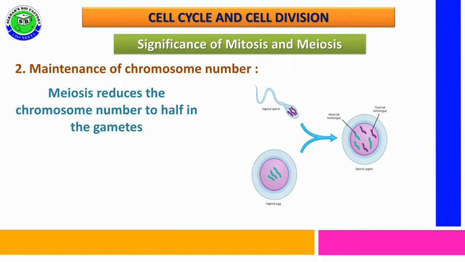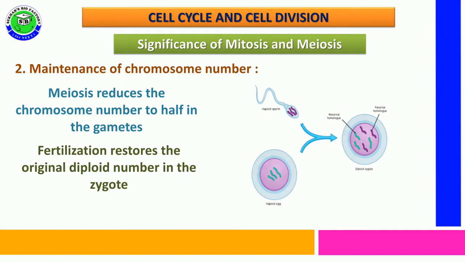For example, if the sperm has 3 chromosomes and the egg cell has 3 chromosomes, after their fusion the newly formed zygote consists of 6 chromosomes like the adult organism. So fertilization restores the original diploid number in the zygote.